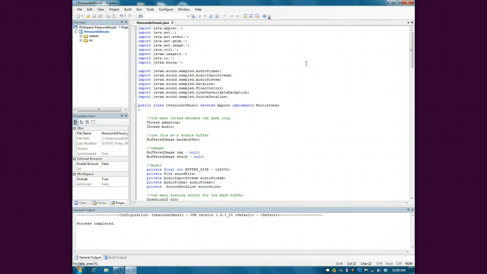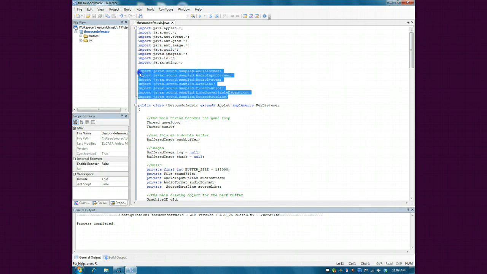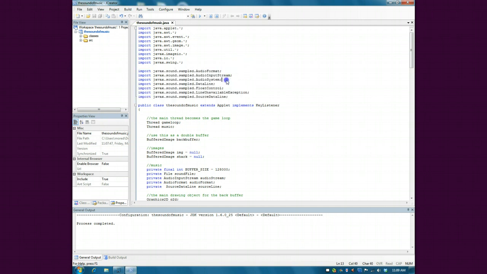Now, there are some additions, mainly, like I said, in the sound. These are all the sound files I use. I don't use all of them. I just wanted to bring them out for you guys to see. I could have probably done javax.sound.sampled.* and gotten all these files, but I wanted you to see them. The four important ones, in my personal opinion, are these four. These are just extra stuff.